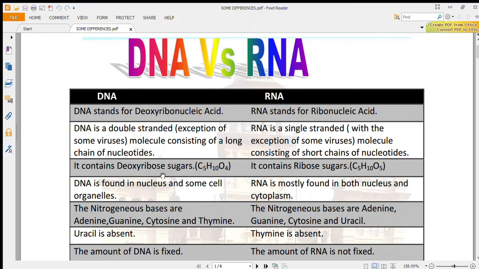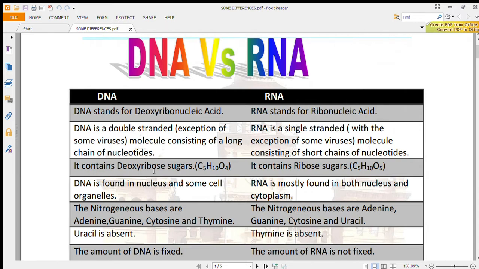Some important differences between DNA and RNA. DNA stands for deoxyribonucleic acid, while RNA stands for ribonucleic acid. DNA is double-stranded, with the exception of some viruses, and is a molecule consisting of a long chain of nucleotides, while RNA is single-stranded, with the exception of some viruses, and is a molecule consisting of short chains of nucleotides.